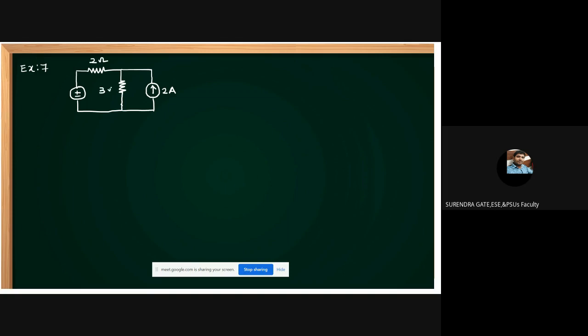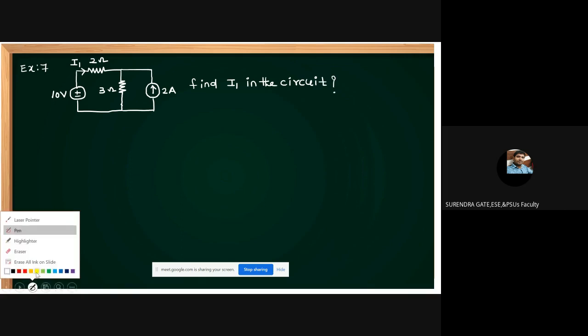It is the 3 ohms, and it is 10 volts. Students, let this be I1. Find I1 in the circuit. Yes, students, can anybody answer this? What is the I1 in this circuit?